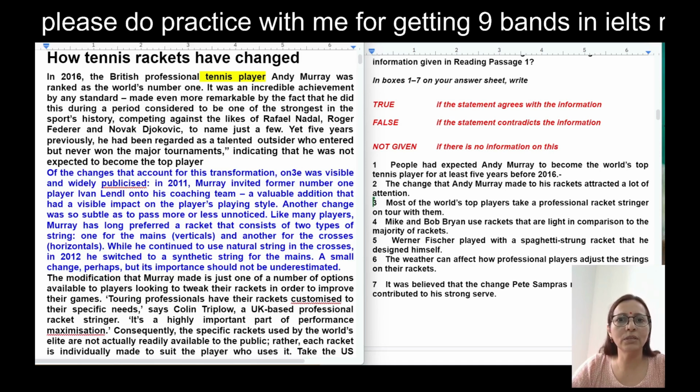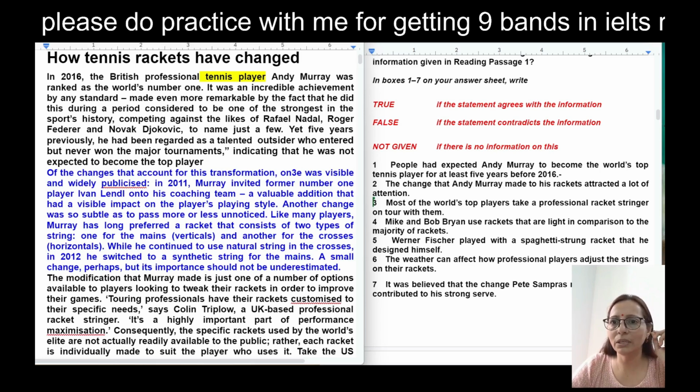So first, true false not given. We will not read anything from the reading passage definitely, and we will fix the time for when you are doing practice. Fix the time for one reading passage at 20 minutes. But this is reading passage 1, and only two types of question, you can fix it at 16 minutes, not more than that. Okay. So first is true false not given.